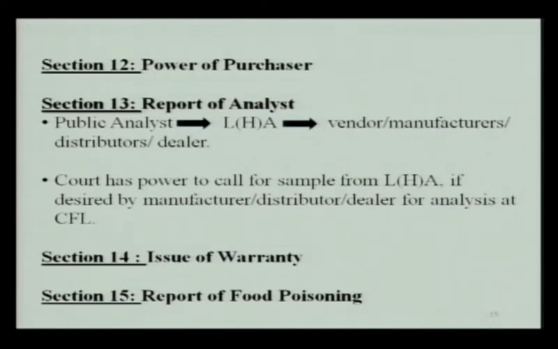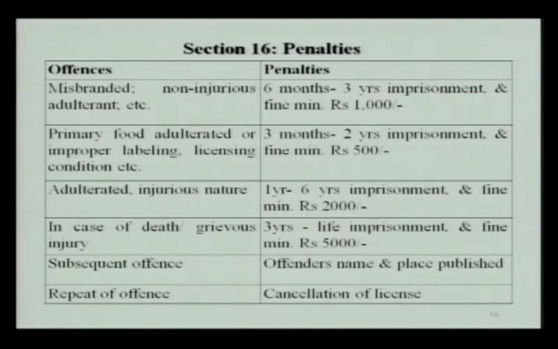Section 15 was about a report of food poisoning. Central government and state government may require a medical practitioner to report the case of food poisoning under their jurisdiction. Section 16 is also very important. This is about penalties. There are different degrees of penalties for different degrees of offences, starting from the offence like misbranded food or non-injurious adulterant.